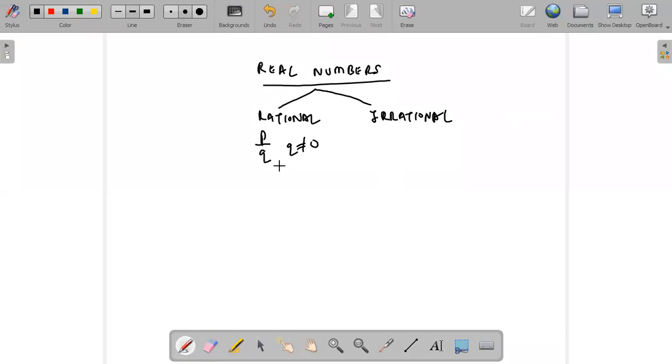So rational numbers themselves can be divided into two. One is terminating numbers and the other is non-terminating. Would anyone like to add to that? It should be non-terminating and repeating.